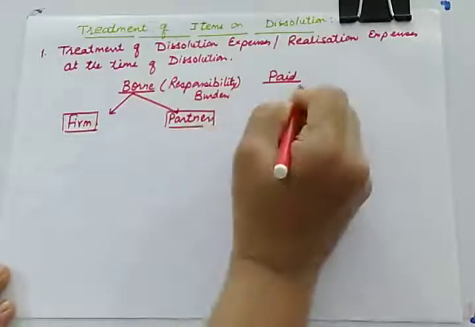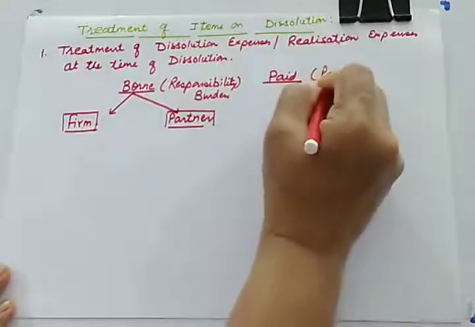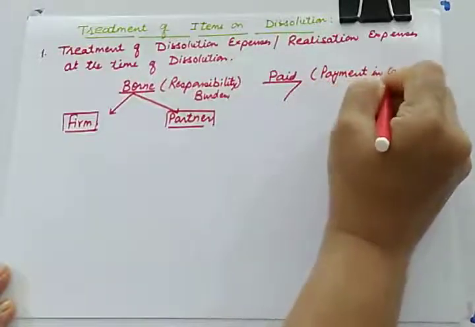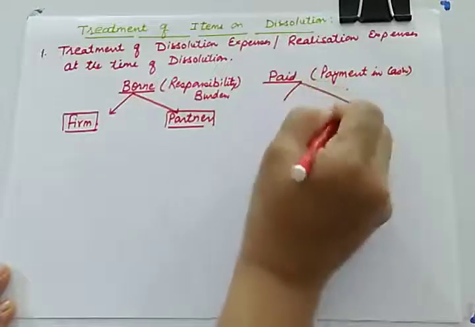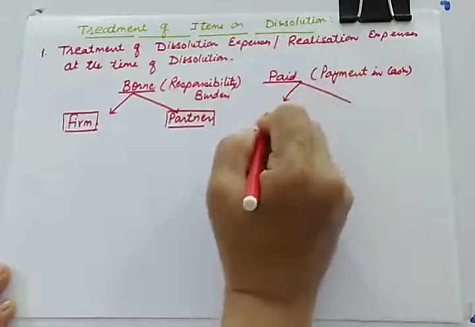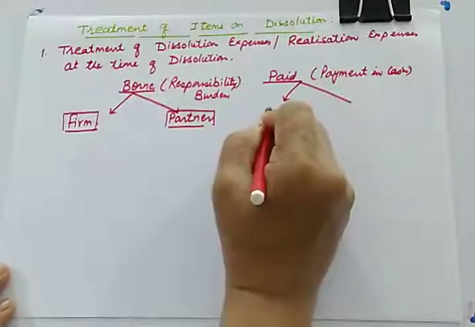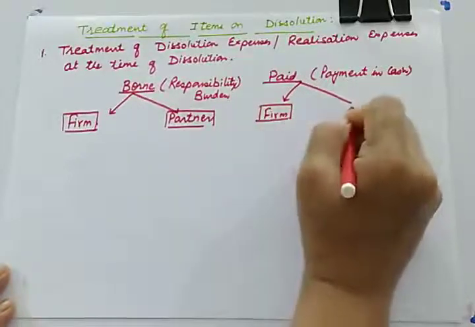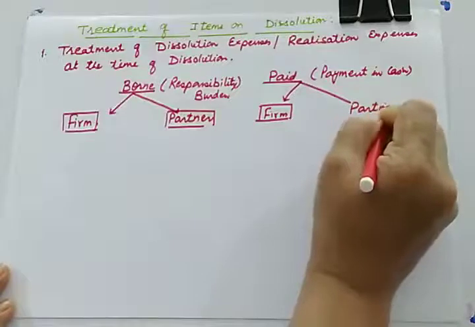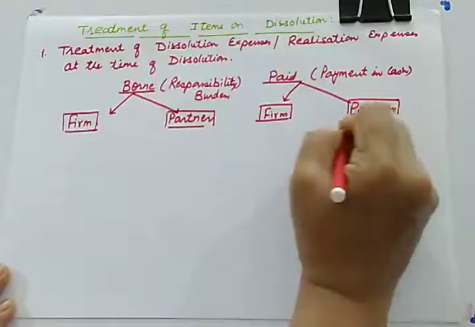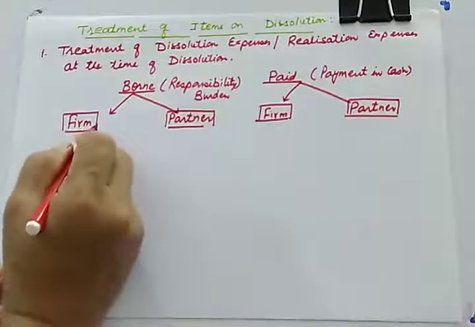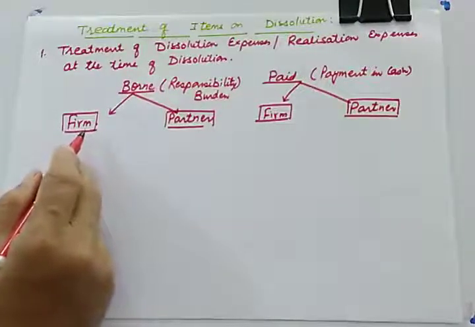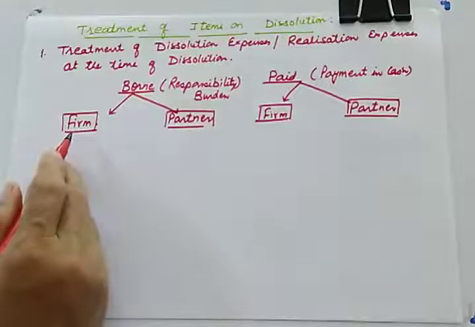Likewise, when we talk about the payment aspect, payment means payment in cash. So when we talk about the payment aspect, there can be two possibilities. Expenses can be paid by the firm, or expenses can be paid by the partner. So let us see what is to be done when expenses are borne by the firm. If the firm is bearing the expenses, then what is to be done?